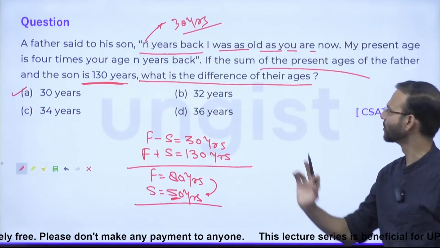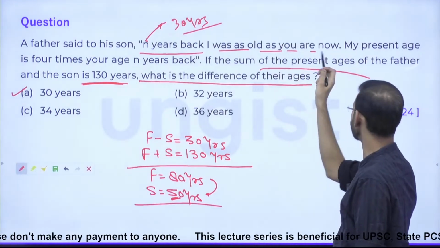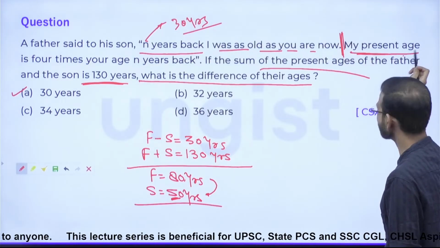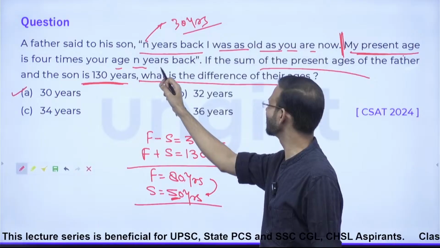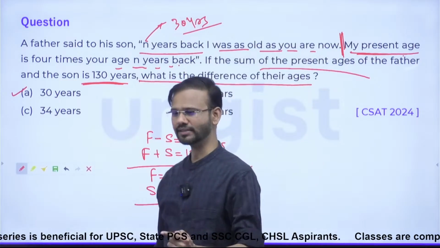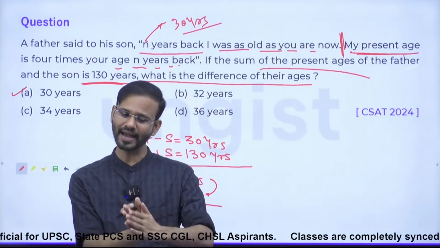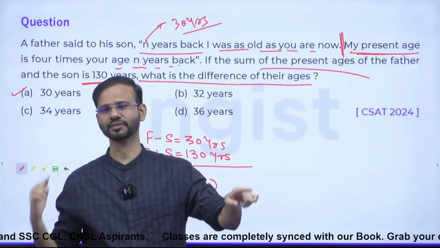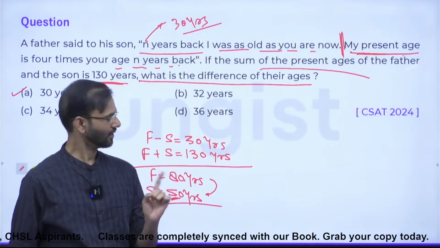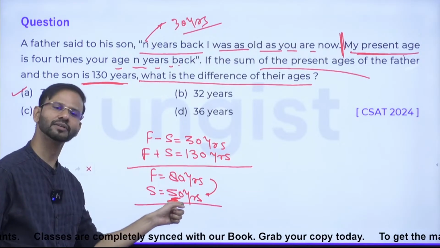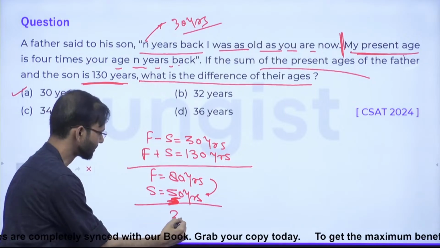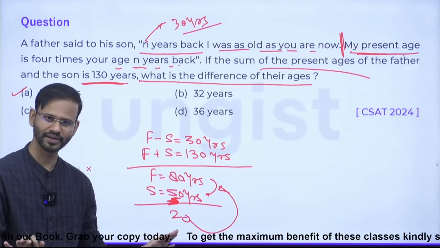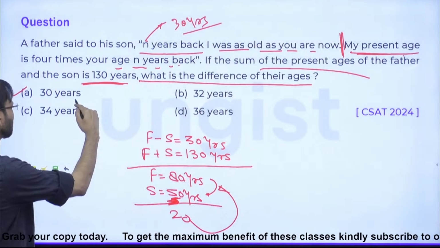Everybody okay? So n years back I was as old as you are now, and now guys, the second information: my present age is 4 times your age n years back. So the father is saying to his son, my son, n years back, what will your age be? Today I am 4 times of that age. So n years back, his son will be what? 20. And 4 times 20 is what? 80. Match. So this is the correct answer.